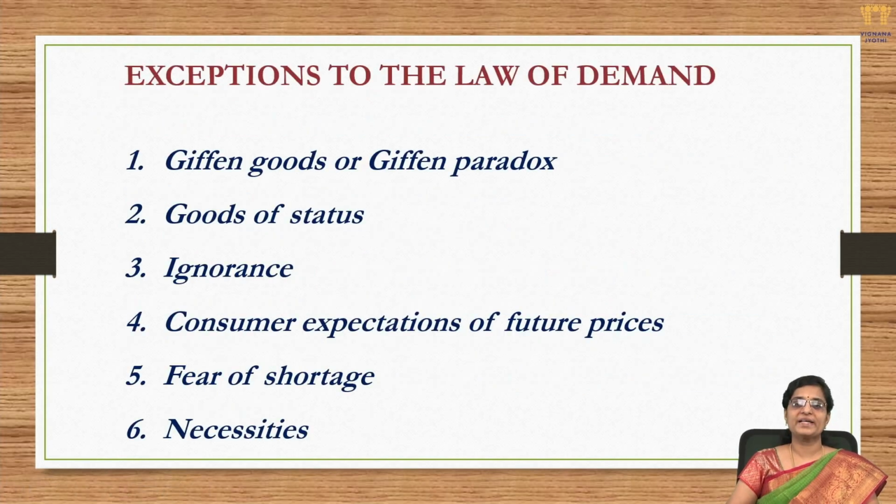Now coming to a few exceptions to the law of demand. This is something very interesting actually. So let us see what it is about. So far we have understood that when there is an increase in price, there is a decrease in quantity demanded, and when there is a decrease in price, there is an increase in quantity demanded. We have this law well stated, showing a clear case of inverse proportionality. But what do exceptions mean? These are different reasons for which the law of demand doesn't hold good. The law of demand is not going to be followed as such in any of these conditions. So let us see each one by one.